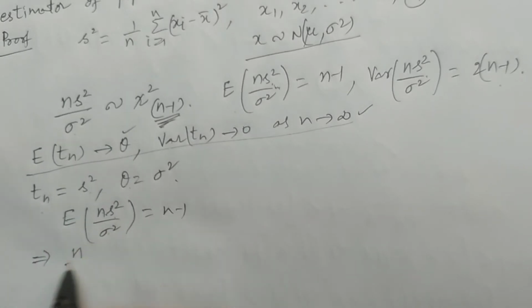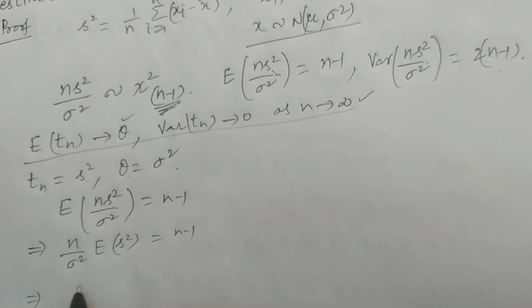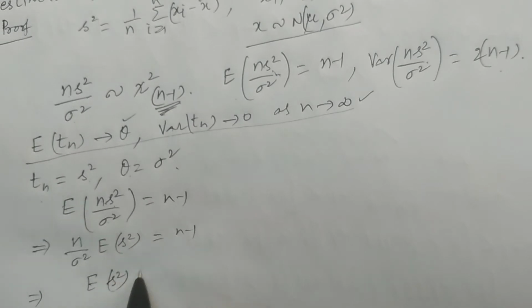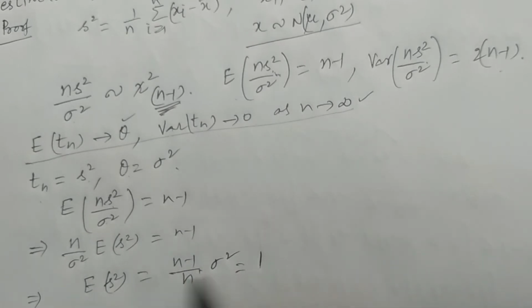Therefore n by sigma square into expectation of S square is equal to n minus 1. Which implies the expectation of S square is equal to n minus 1 by n into sigma square, which you can write as 1 minus 1 by n into sigma square.